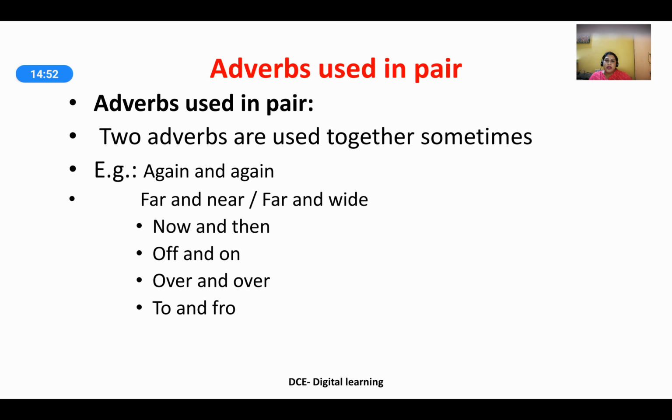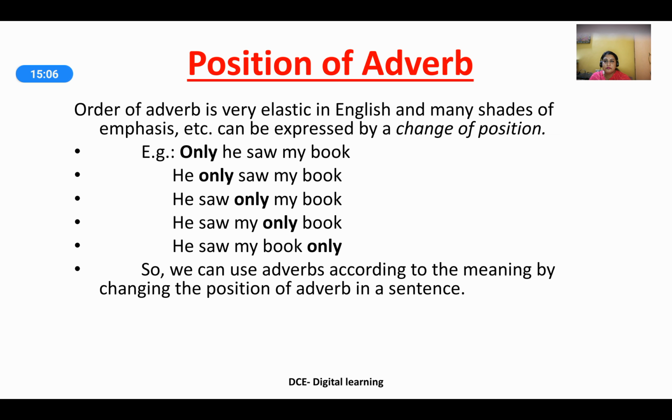Adverbs used in pair. Two adverbs are used together sometimes. For example, again and again, far and near, far and wide, now and then, off and on, over and over, to and fro.